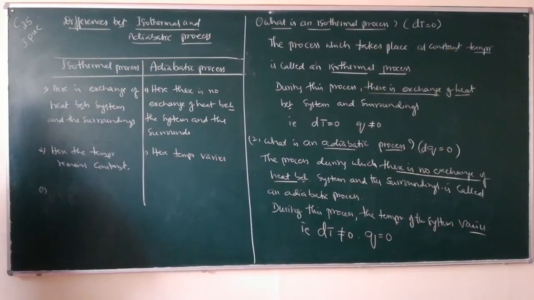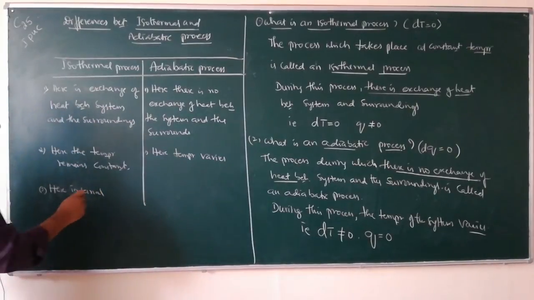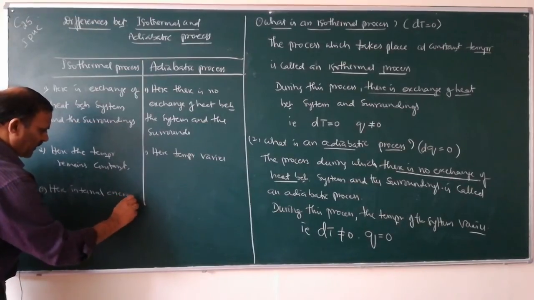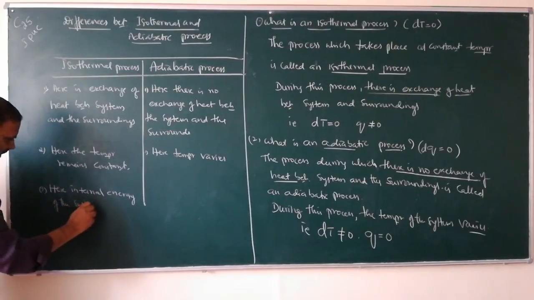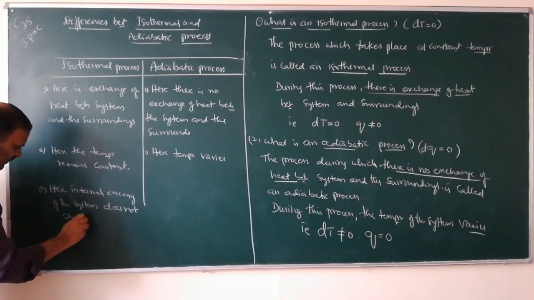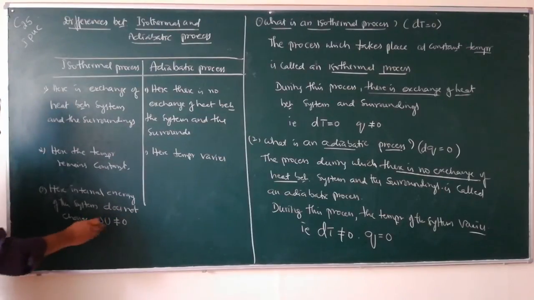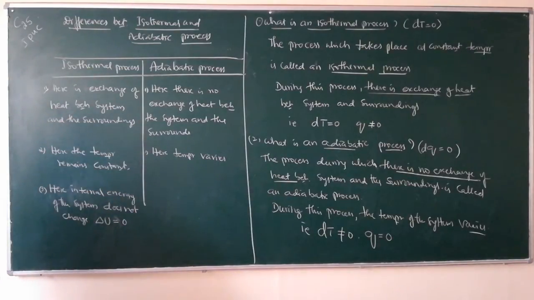Third difference. Here the internal energy of the system does not change, that means delta U is equal to 0. Internal energy depends upon the temperature.